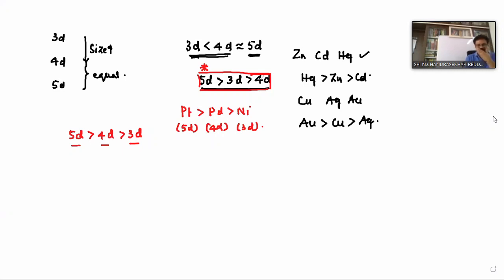Transition metals exhibit zero oxidation state. Is this statement right or wrong? Transition metals can also exhibit zero oxidation state, isn't it? For example, take the complex nickel tetracarbonyl. What is the oxidation state of nickel? Zero. Take iron pentacarbonyl, Fe(CO)5. What is the oxidation state of iron? Zero. The transition metals exhibit zero oxidation state in metal carbonyls.